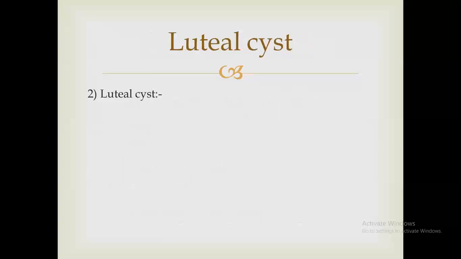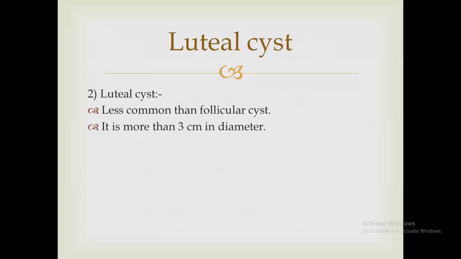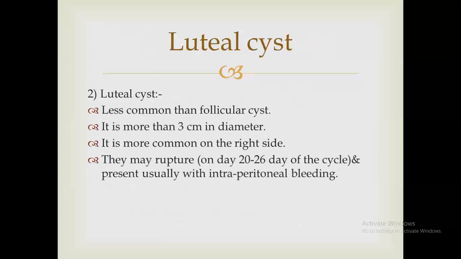The second one is the luteal cyst. It is less common than follicular cyst. The size is more than 3 centimeters, usually on the right side. That's why it may mimic features of appendicitis. They usually present at day 20 to 26 of the cycle, and if they bleed or rupture, they may mimic appendicitis, as we said.